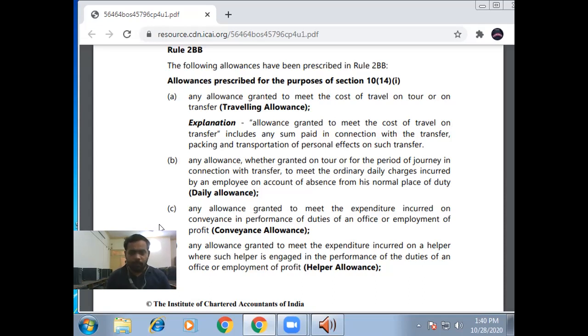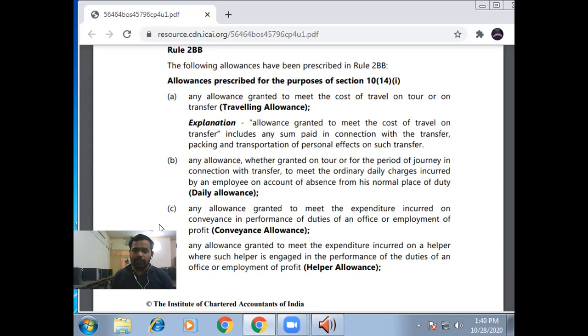For these expenses, the organization compensates or pays some amount to the employee. In that case, this allowance is exempt from income tax because it is not the personal expenditure of the employee. It is the expenditure of the organization, because our employee is transferred or going on a tour because of organization work, not for their personal work. That's why daily allowance is completely exempt from income tax.